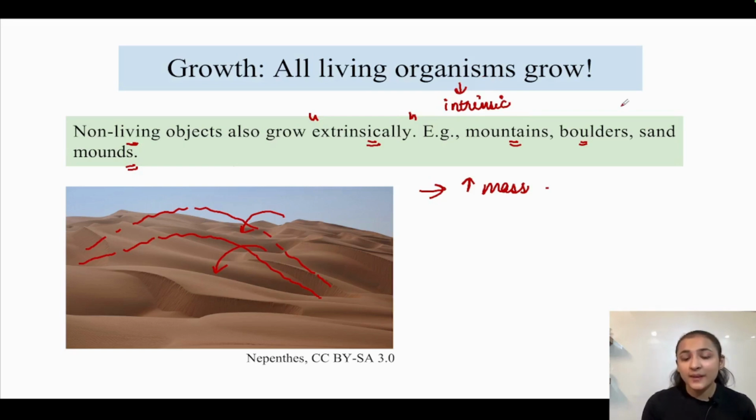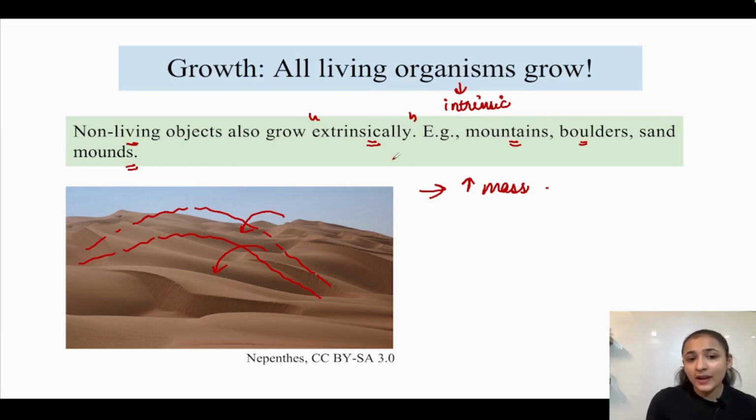The cells are multiplying inside the body of the organism. The cells are accumulating materials on the inside, then they are dividing and producing more cells. The growth is happening on the inside, not from the outside. So that is the difference between the growth in living and non-living organisms.